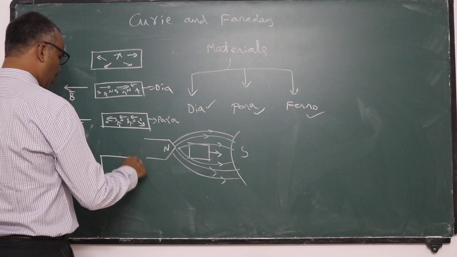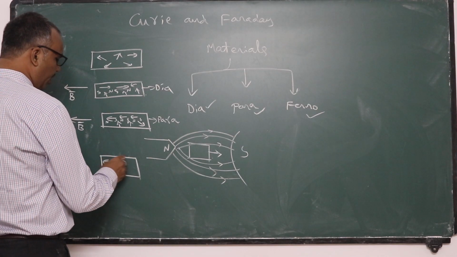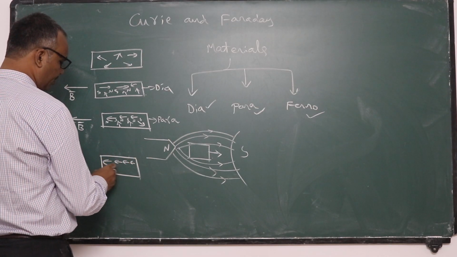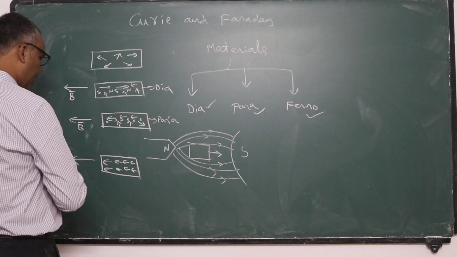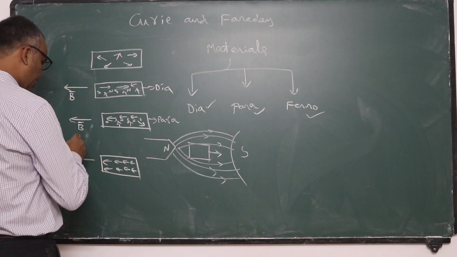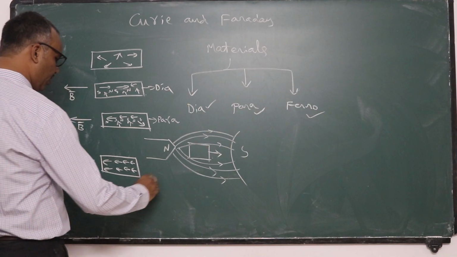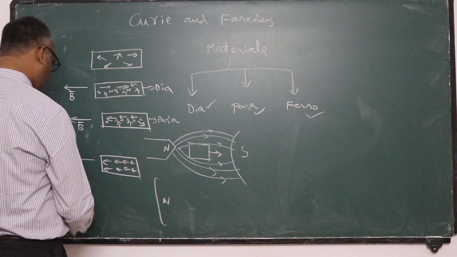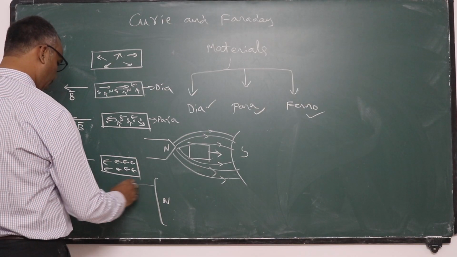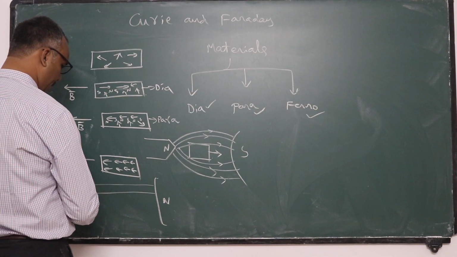Whenever you keep ferromagnetic material, all the atomic magnets will align themselves in the direction of the field. In the direction of the field means, suppose here is north pole, here is south pole, field lines of force are like this.